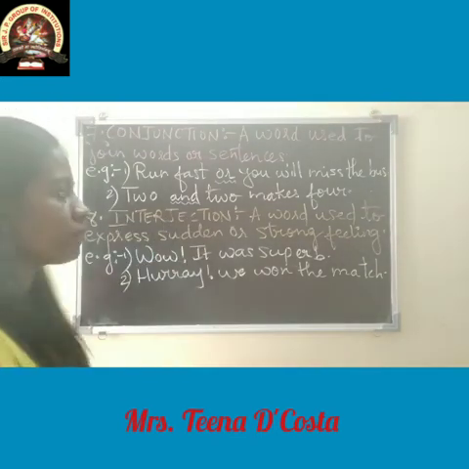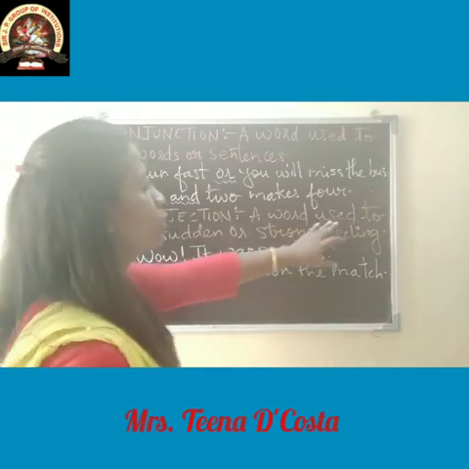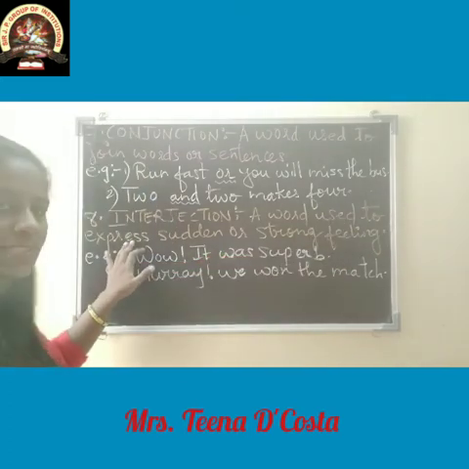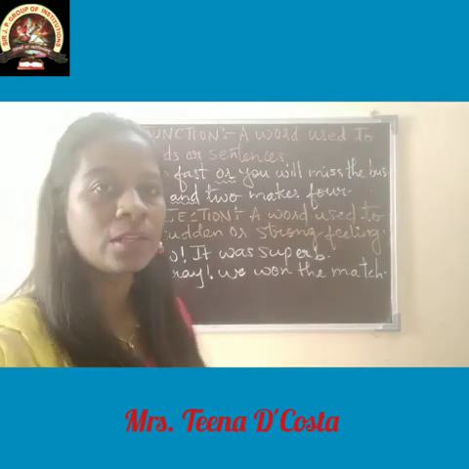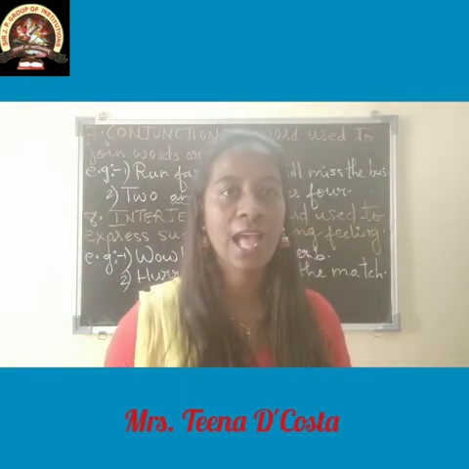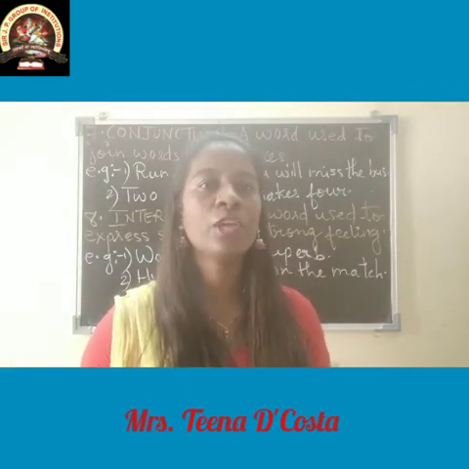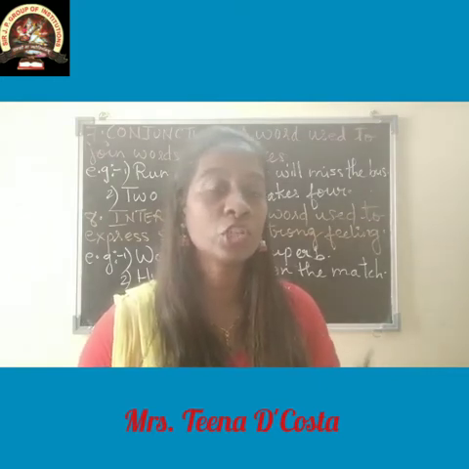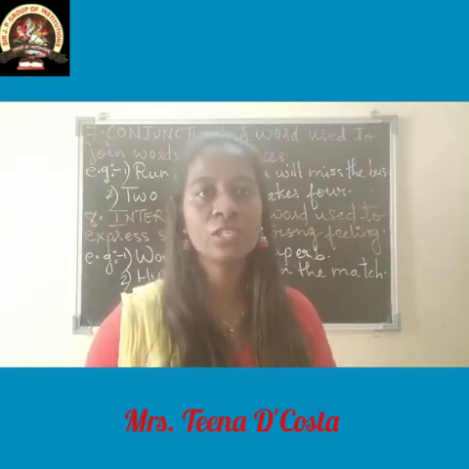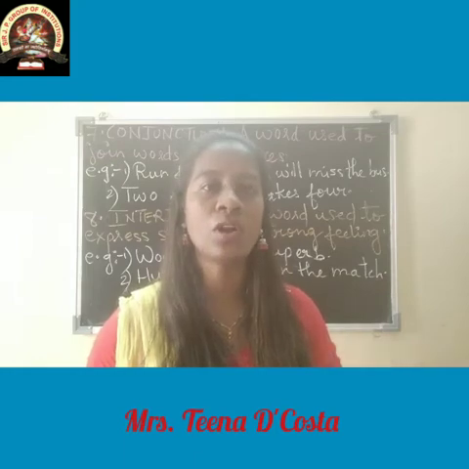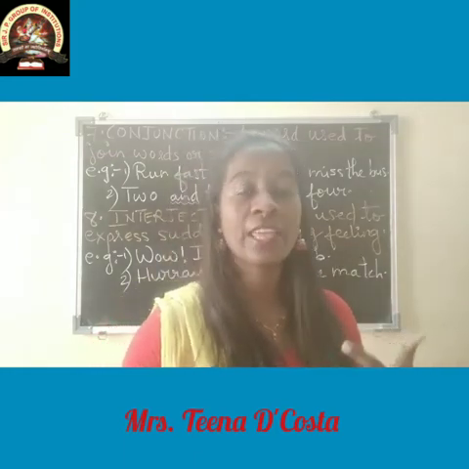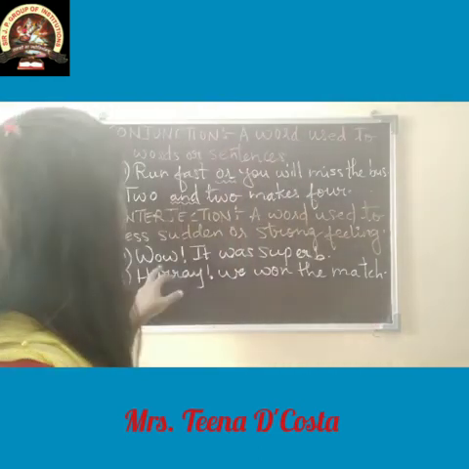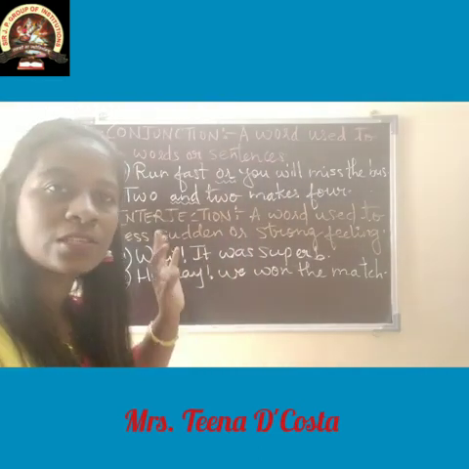Interjection, a word used to express sudden or strong feeling. See, many times we are surprised, and in that surprise we use some words which show a sudden expression. So that particular word is called interjection. For example, when we are very happy, we say, wow, it was superb.